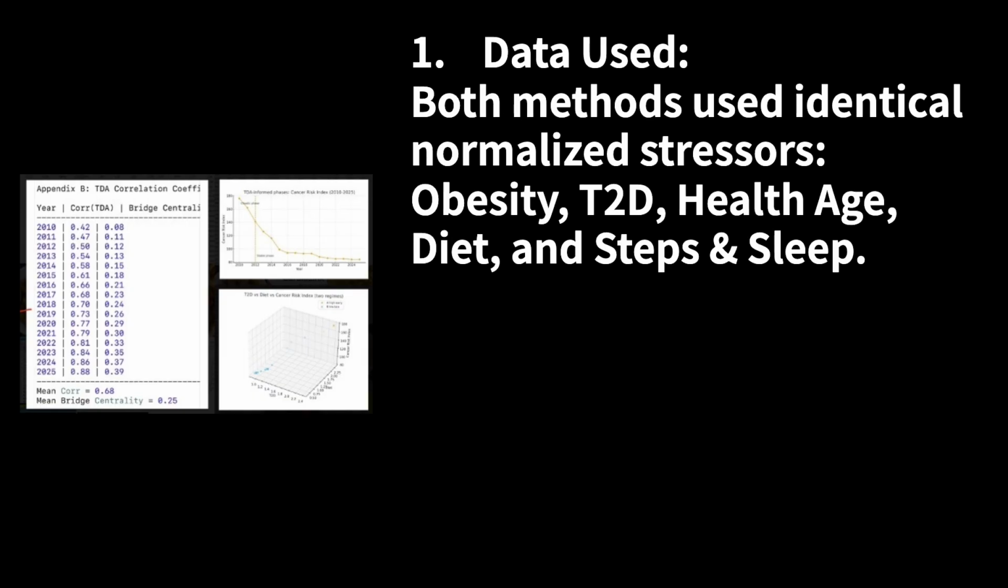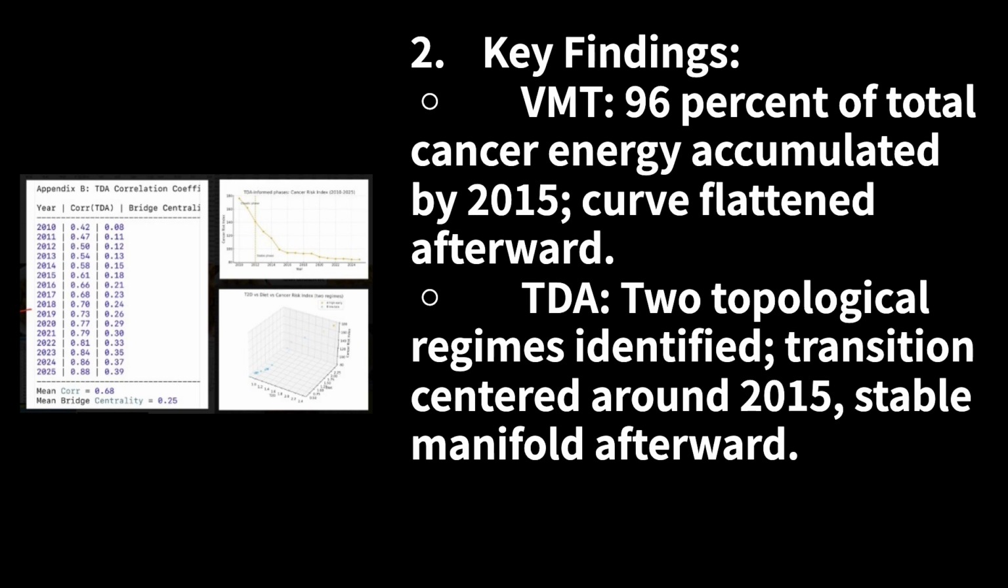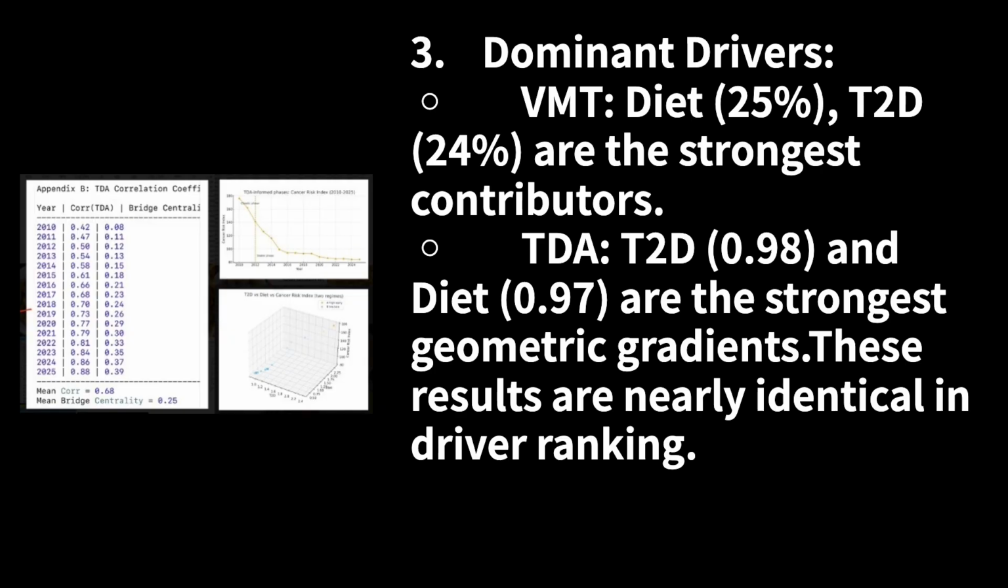1. Data used. Both methods used identical normalized stressors: obesity, T2D, health age, diet, and steps and sleep. 2. Key findings: VMT, 96% of total cancer energy accumulated by 2015. The curve flattened afterward. TDA, 2 topological regimes identified, with transition centered around 2015. Stable manifold afterward.